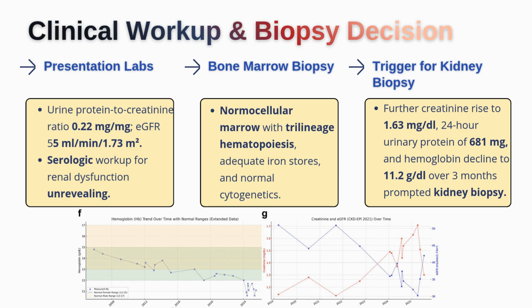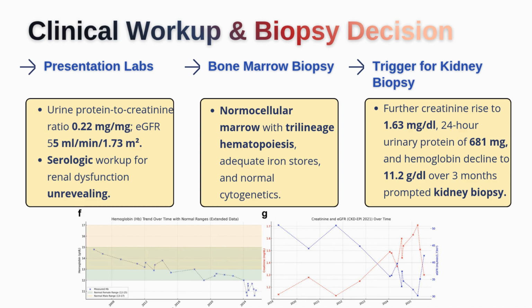Over time, however, the pattern began to change. The creatinine increased further to 1.6. The 24-hour urinary protein increased to 681 milligram, and the hemoglobin dropped further to 11.2 over only 3 months. None of these findings alone are dramatic, but together they tell us an important story. The kidney function is worsening, the proteinuria is increasing, and the anemia is progressing. This is not stability, this is progression. That is a critical point.